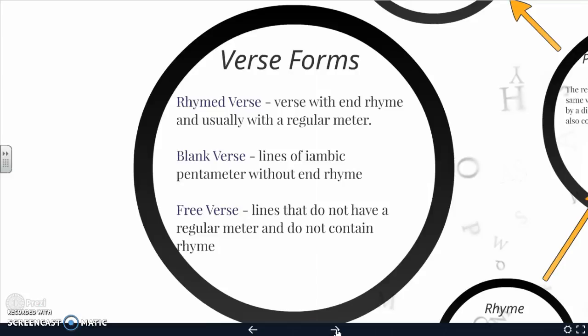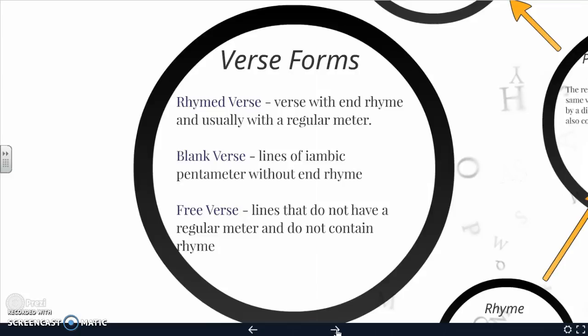So when you're looking at a poem, and looking at the rhyme scheme, this is how you can tell what style of poem it is. So the first thing is rhymed verse. So verse with end rhyme. End rhyme means the words at the end of the lines rhyme, like when we're looking at Chaucer's Canterbury Tales, and usually with a regular meter. Meter means a regular sound, a regular beat, regular intervals of syllables. Meter I'm going to cover more in depth in the spring, but what you need to know now is the idea that it's a regular sound and a regular pattern.